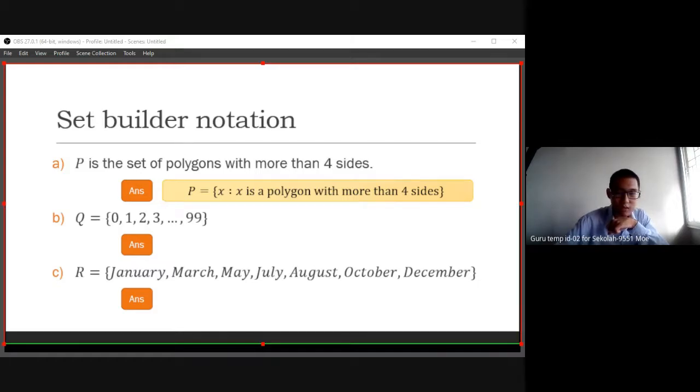So I will give the answer. Set builder notation must have an x, yes, must have. Better you use an x. I don't say why cannot, but it is a bit odd. If you write y, then your next one you need to write y.